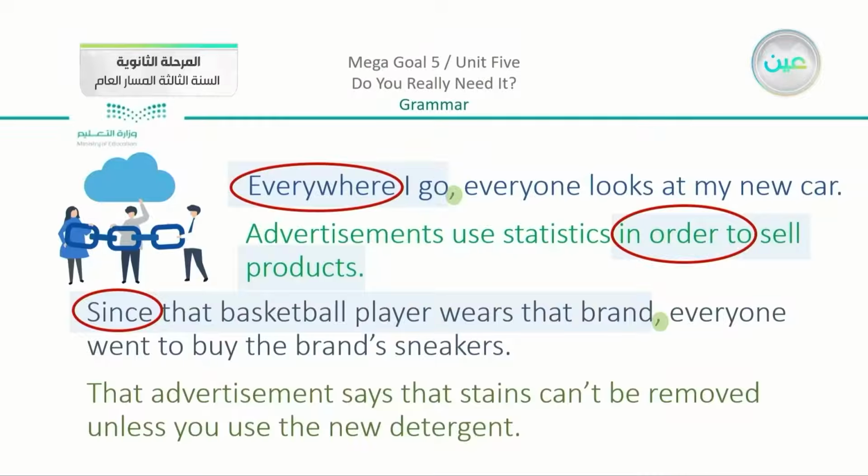"That advertisement says that stains can't be removed unless you use the new detergent." Now you can see that there is no comma, but we do have our adverb clause starting with "unless you use the new detergent," and the conjunction here is going to be unless. So what do these words do? The ones with the red circle, they link together. They are conjunctions. We have here 4 types. We have everywhere, in order to, since, and unless.